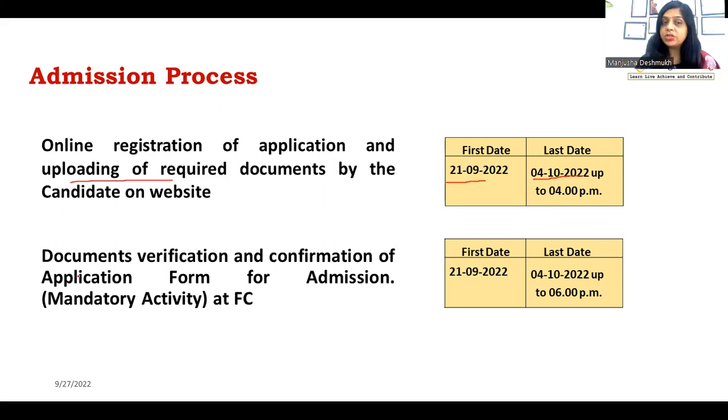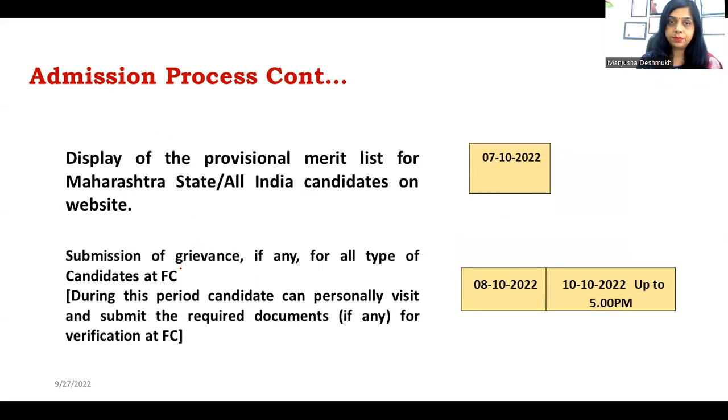In the same duration, you also have to get your document verification and confirmation of application for admission done. So the duration is the same. First you have to apply and register yourself, and also get your verification and confirmation of application done. This is a mandatory activity and you have to get it done at a facilitation center. So visit a facilitation center near you and get the document verification and confirmation done.